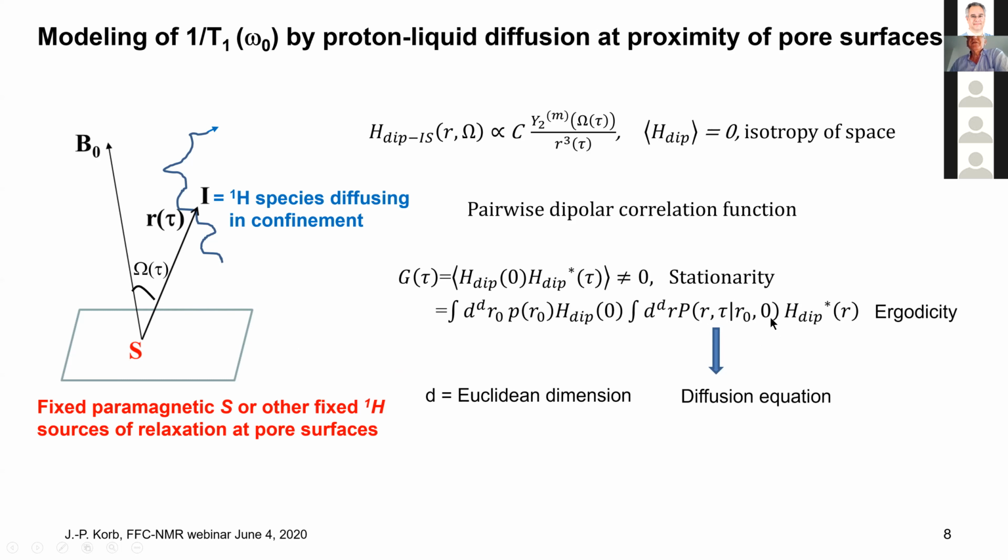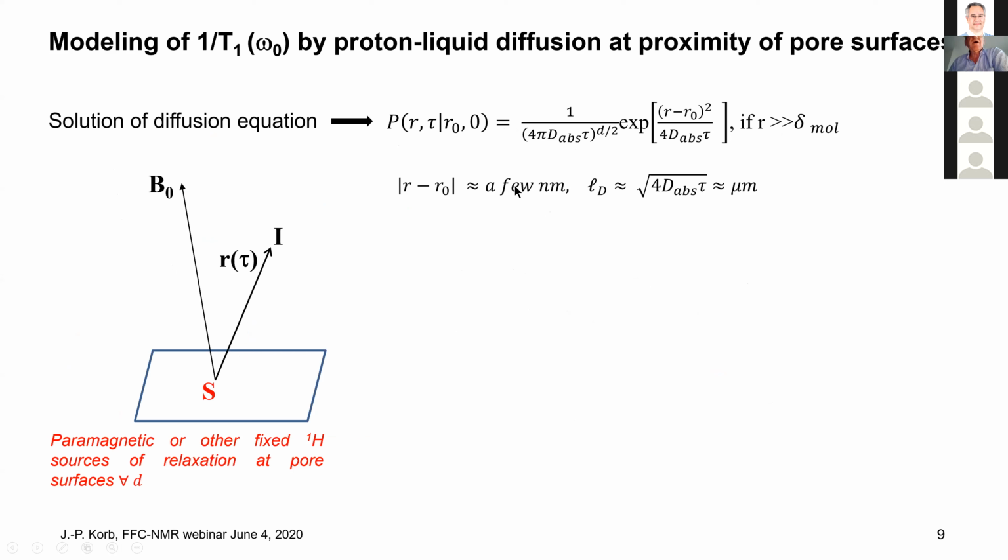And then at infinite time, this probability tends to the usual density of the fluid. And you integrate over the whole space, the angular and radial space. D is the Euclidean dimensionality, and P is the solution of a diffusive equation. So I just want to stay with a very simple diffusive equation, where P is a Gaussian. In a Gaussian, you have two parts. You have the prefactor here, and you have the argument, R minus R0, the distance in a time tau.